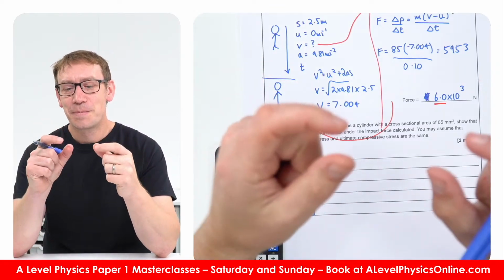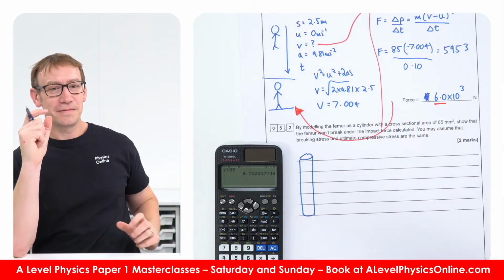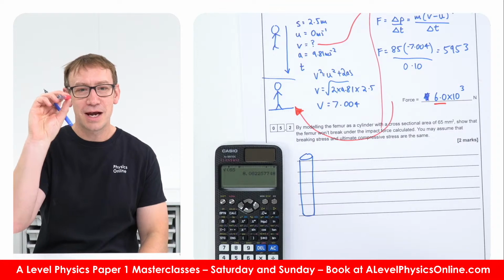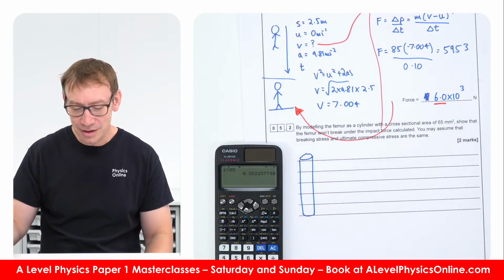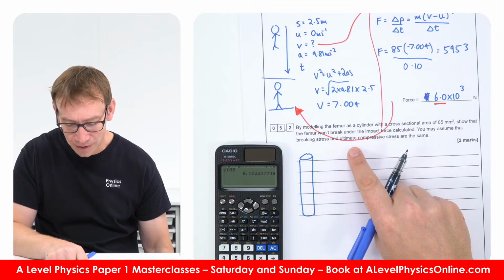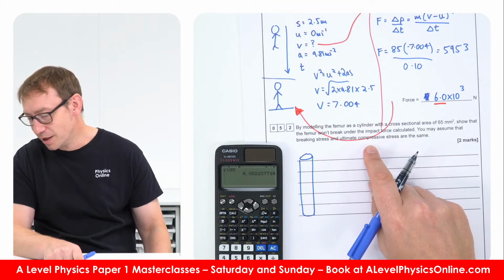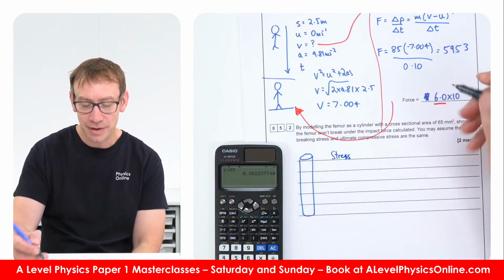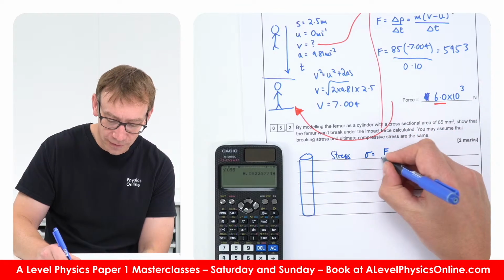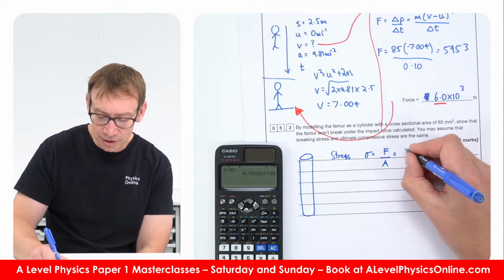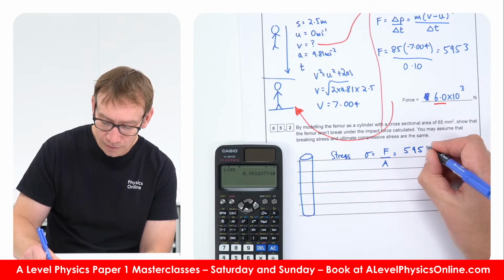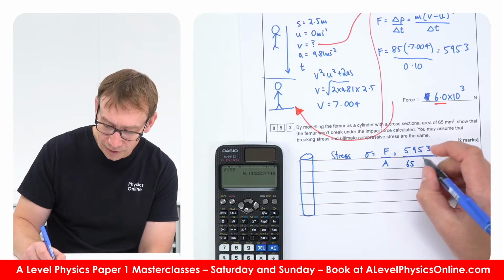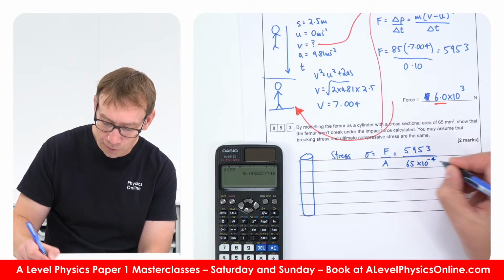So basically, yeah, this is modelling the femur, which I guess is one of the largest bones in the body, as something that's got a cross-sectional area a bit like this pen. Okay, but you may assume that the breaking stress and ultimate compressive stress are the same. Well, basically stress, we can actually work that out. The stress is going to be equal to the force divided by the area, and I'm going to use my calculated value, 5953, divided by this area here, which is 65 times 10 to the minus 4.